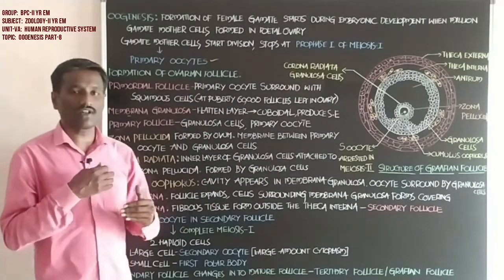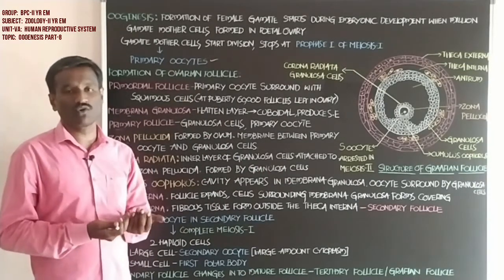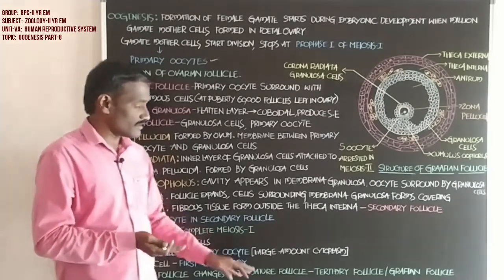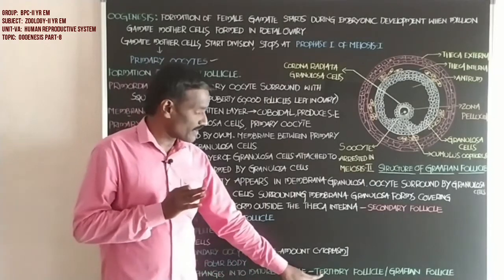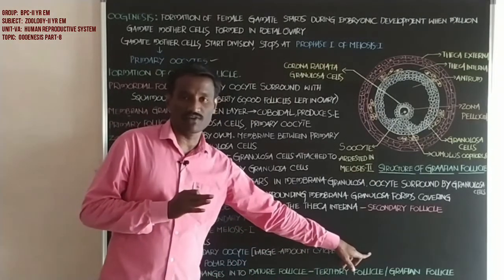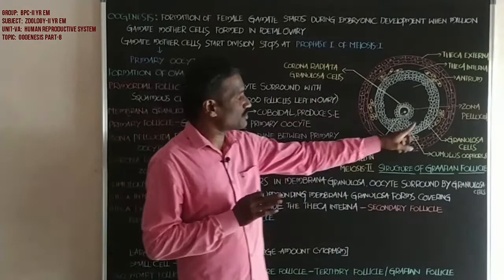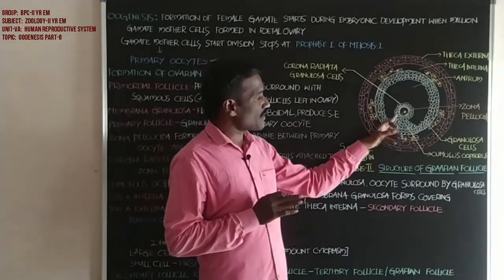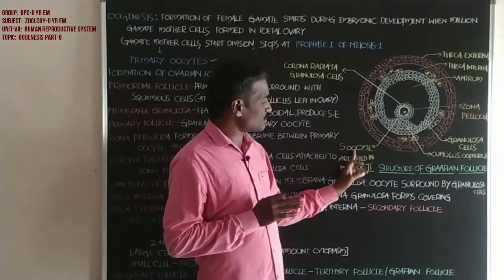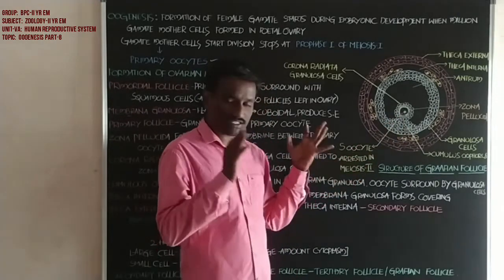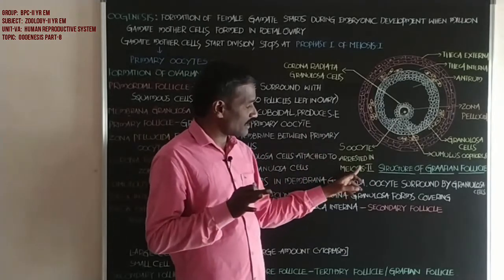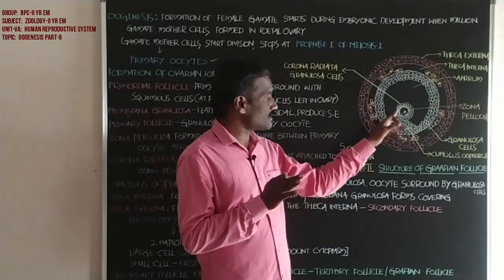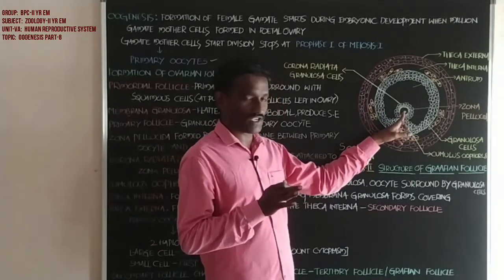The secondary follicle undergoes some further development and enters maturity, and that follicle is now called the tertiary follicle or Graafian follicle. This is the structure of the Graafian follicle showing all the parts. This is the secondary oocyte. The secondary oocyte is arrested, stopping in meiosis 2.